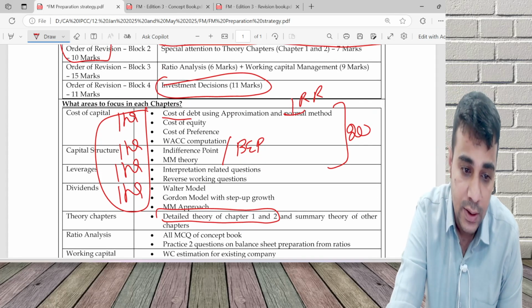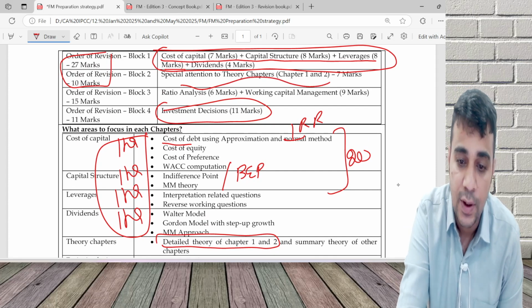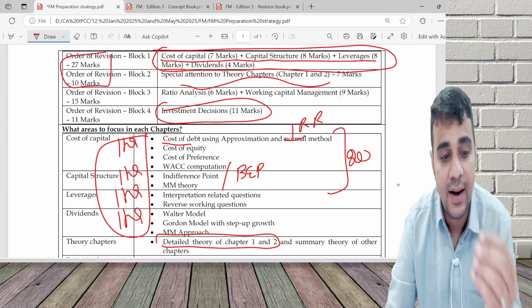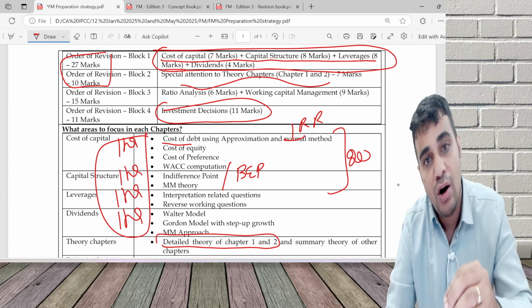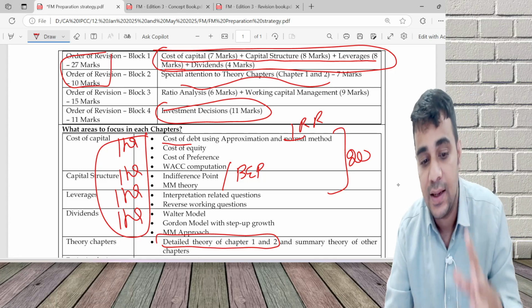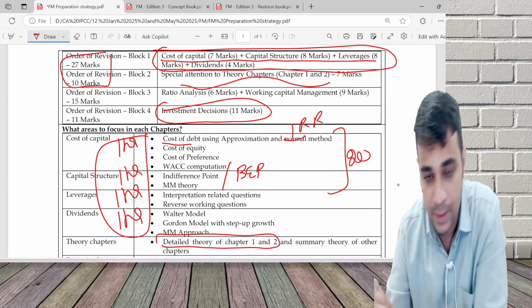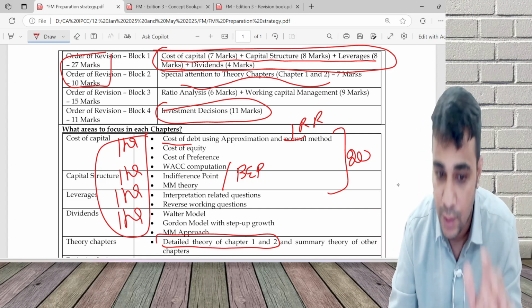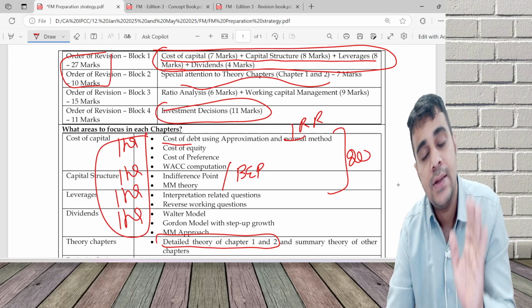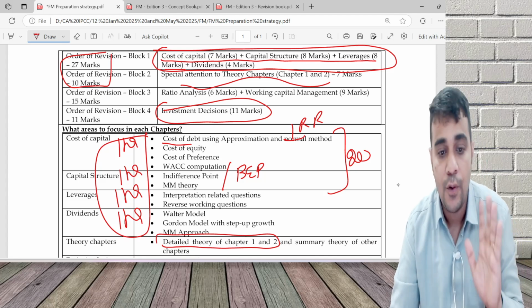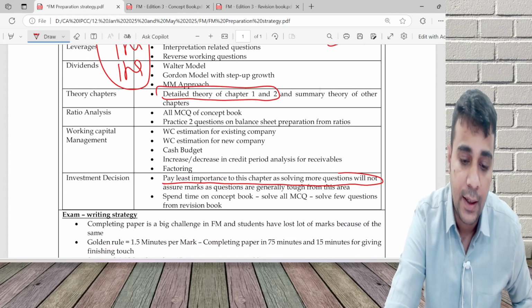Then my block 3, ratio analysis, working capital. See, block 1, high return per hour. Per hour I spend, I get more returns. Block 2, theory can help me in answering. Block 4, low return. You will get low return as you spend more and more time on this chapter. So that's why I'm not telling you to focus on that. And ratio analysis and working capital, you can give moderate amount of focus. I would prefer you give attention to all this.